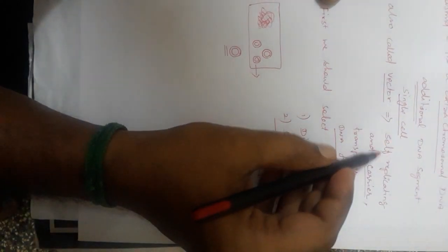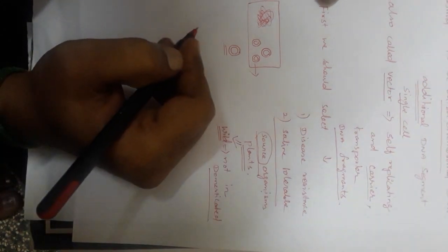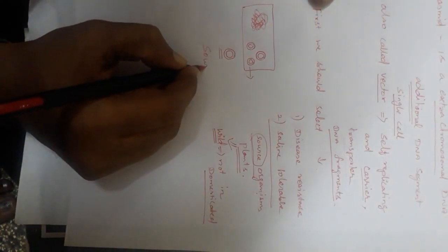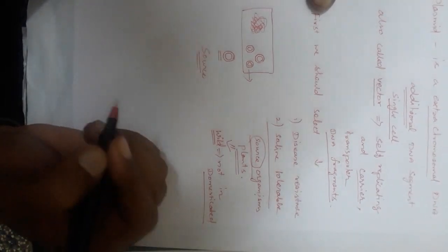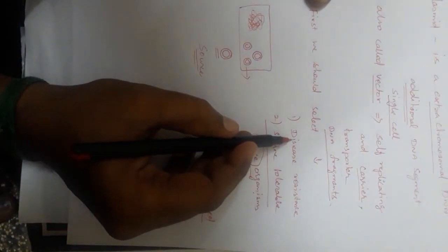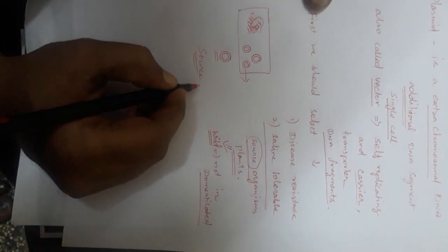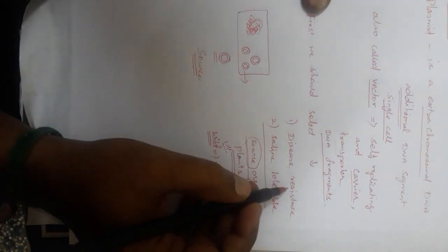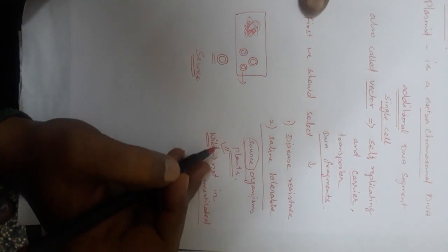It will be self-replicating, so it will multiply and it will transport the same character to the host organism also. What I mean here is, the organism to which we need this character, meaning the disease resistant character, is called the host. One plant may have this disease resistant feature, the character, the trait, but other plants may not.